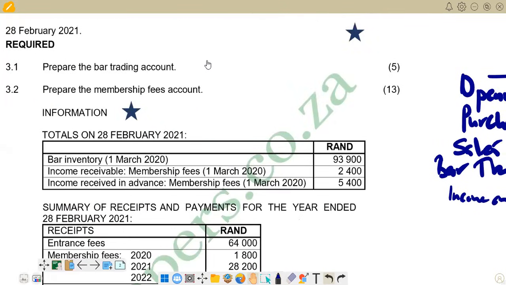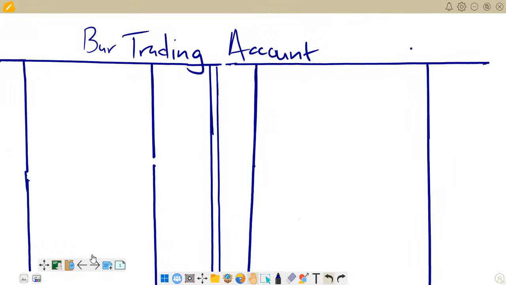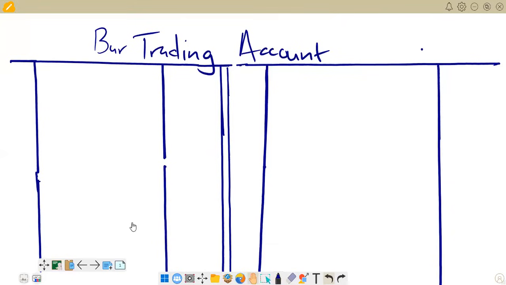If you come here, we have got a bar inventory. This is at 1 March 2020. Remember, 1 March 2020 is where the year is starting. So opening inventory comes on the debit of the bar trading. We are going to input 93,900 on the debit side. So we go here, and this is going to be our opening inventory.